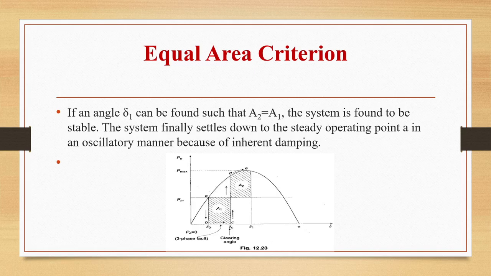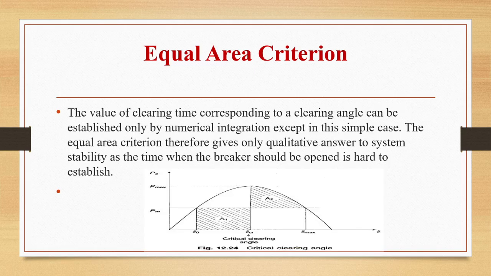If we find an angle delta 1 such that areas A1 is equal to A2, the system is found to be stable. A1 should be equal to A2, the system is stable at that time. So the system will finally settle down to a steady operating point in an oscillating manner because of inherent damping. The value of clearing time corresponding to the clearing angle can be established by numerical integration. The equal area criterion will give only a qualitative answer to the system stability because the time when the breaker should be opened is hard to establish.